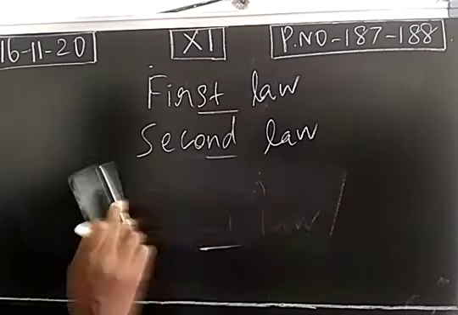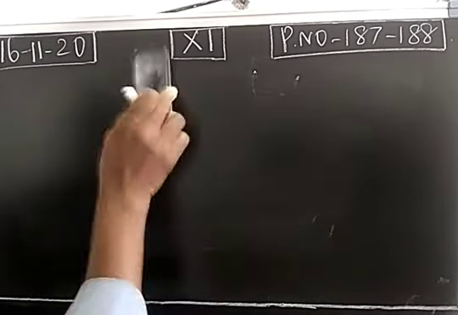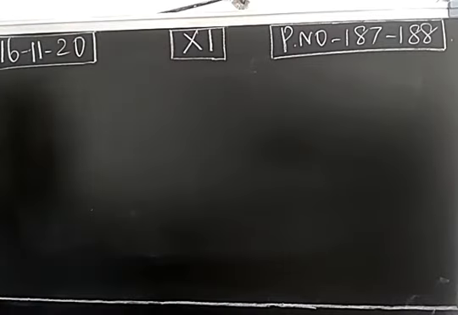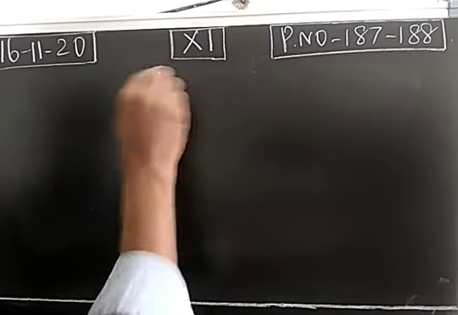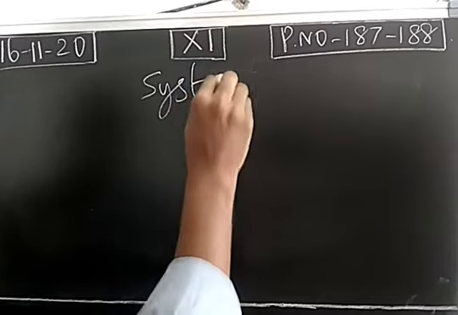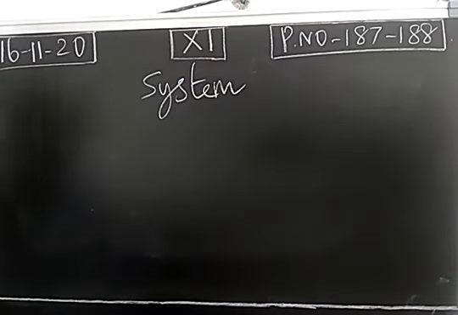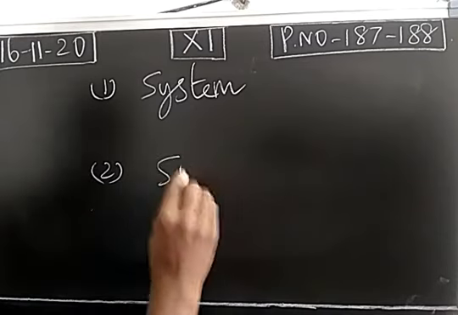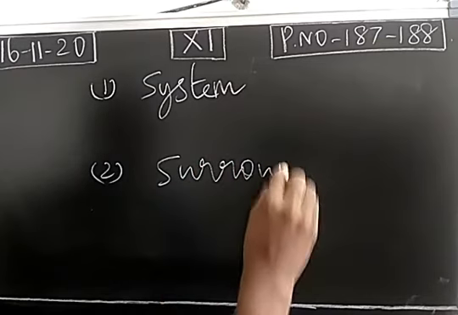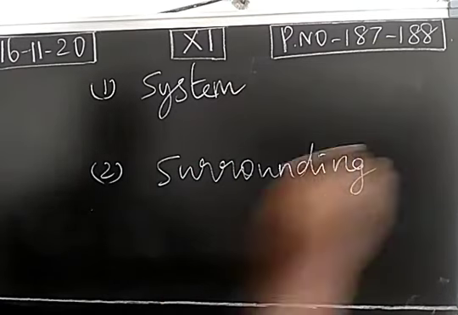Next, before studying the first law of thermodynamics, we are going to study what are the terms used in thermodynamics. First one, system. So in thermodynamics, three basic terms will be used: system, surrounding, and boundary.